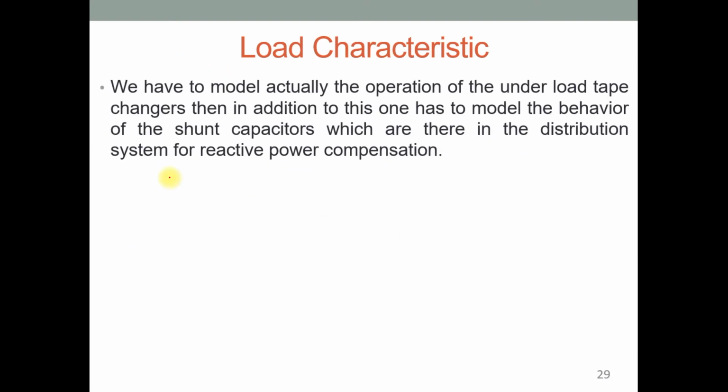Clear? So we have to model actually the operation of under load tap changers. Then in addition to this, one has to model the behavior of the shunt capacitor. That means these are the voltage control devices in the distribution system for reactive power compensation, or we can say for keeping the voltage magnitude in the acceptable limit.